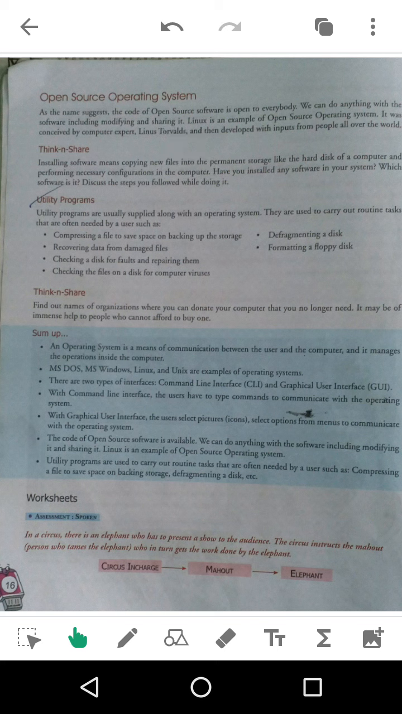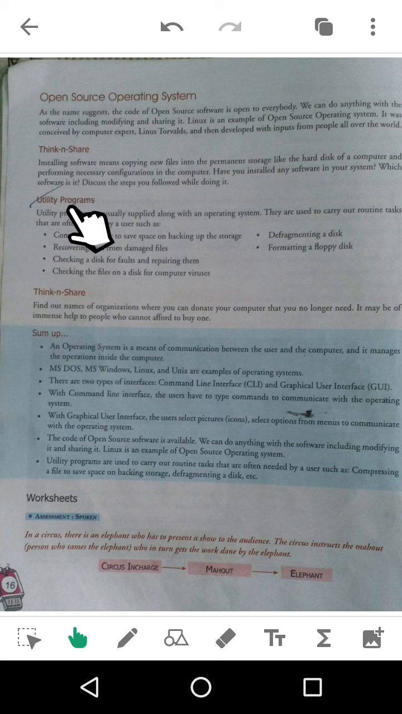Even Android, which you use in your phones, is also an open source operating system. So you can also modify Android according to your taste. Linus Torvalds' work was then developed with inputs from other people around the world. Other computer experts also contributed to this open source operating system, and they started developing new types of operating systems. Think and share, you will read this at home.